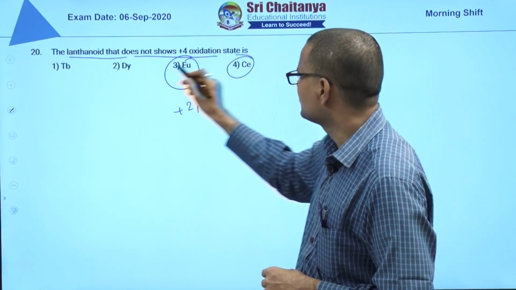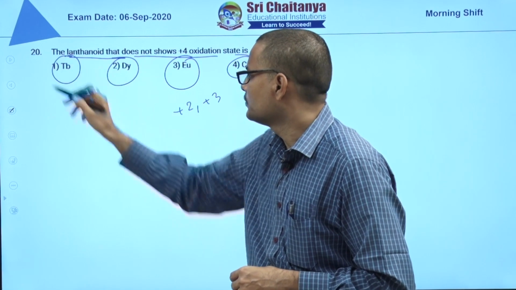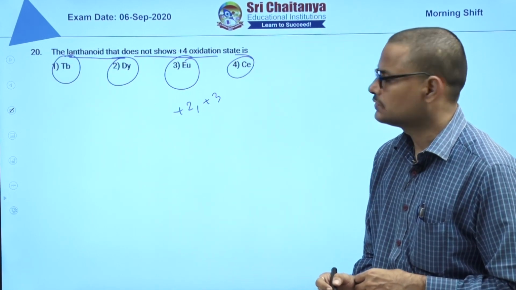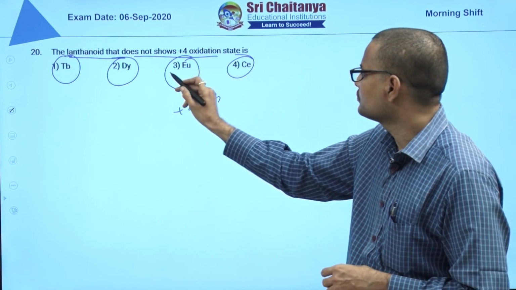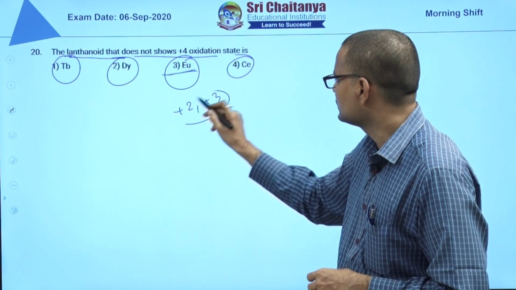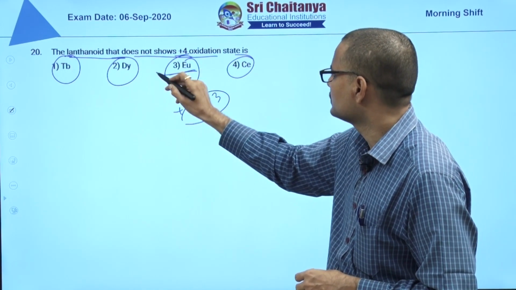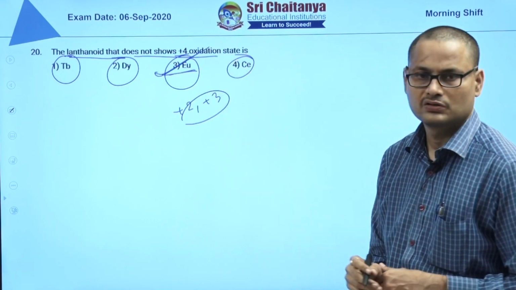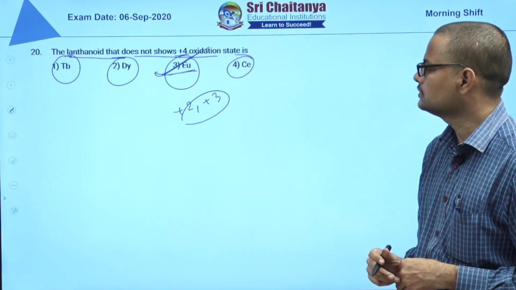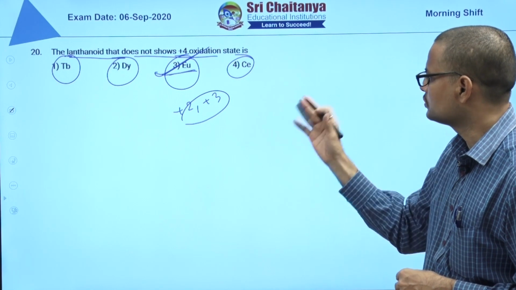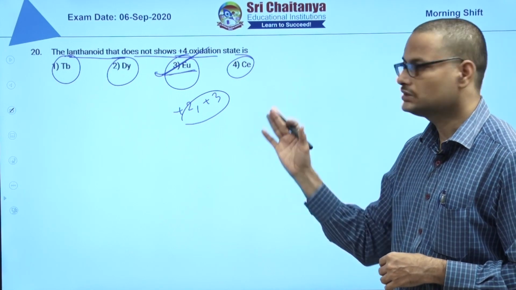Cerium, dysprosium, terbium, they will show +3, +4 oxidation states. But europium shows only +2 and +3, it does not show +4. So the answer is 3. 20th question answer is 3.